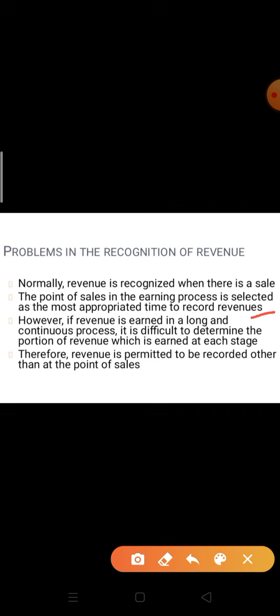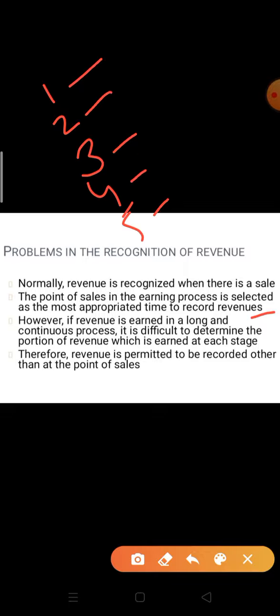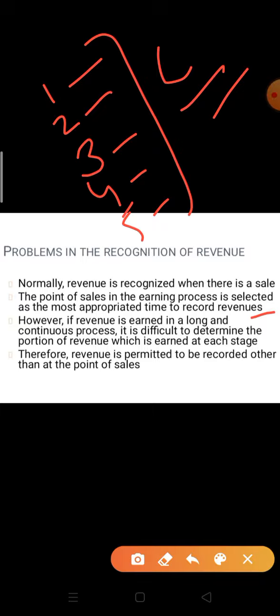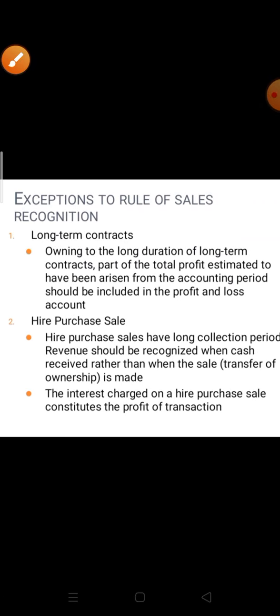However, if revenue is earned in a long and continuous process, it is difficult to determine the portion of revenue earned at each stage. At each stage, we are unable to find out our part of revenue if it is for a long period. Therefore, revenue is permitted to be recorded other than at the point of sale.